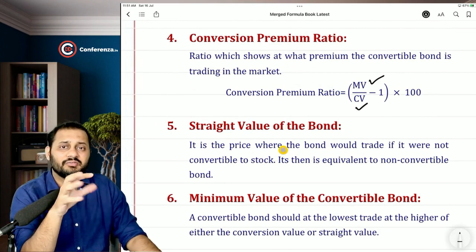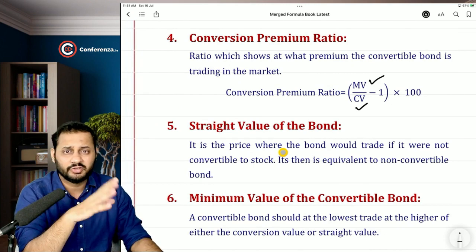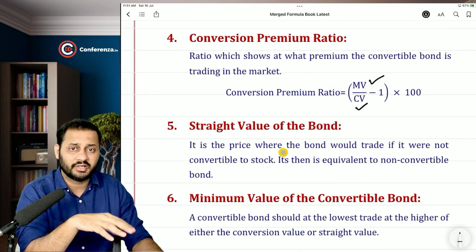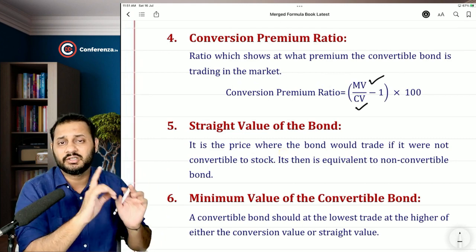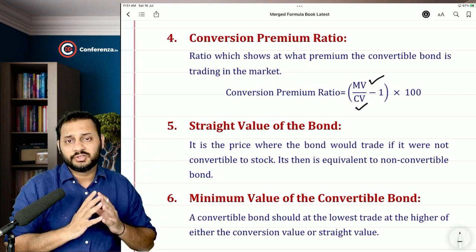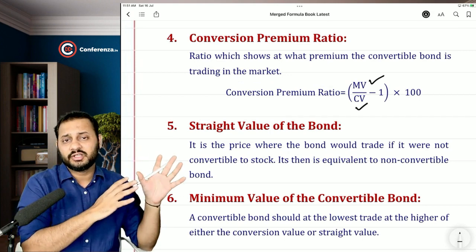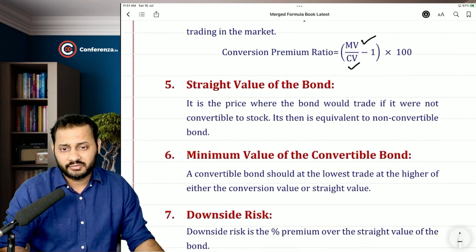Straight value of the bond is the value of the bond calculated in a similar manner, that is, redemption value into present value factor plus interest into present value annuity factor. This is a bond with the same features as the convertible bond, except one feature: it cannot be converted into equity shares. So the conversion option is not there in this bond, otherwise everything is the same. That will be called the straight value of the bond.